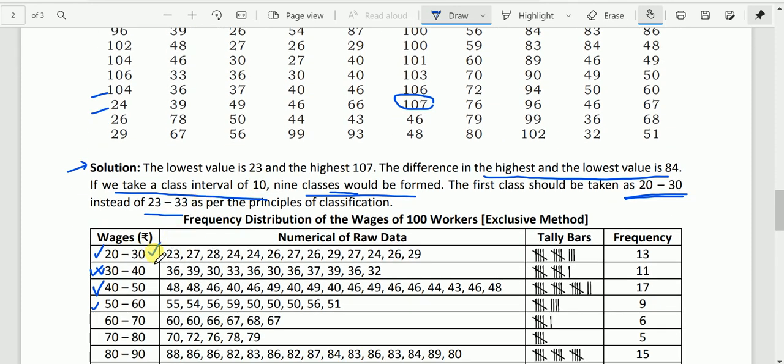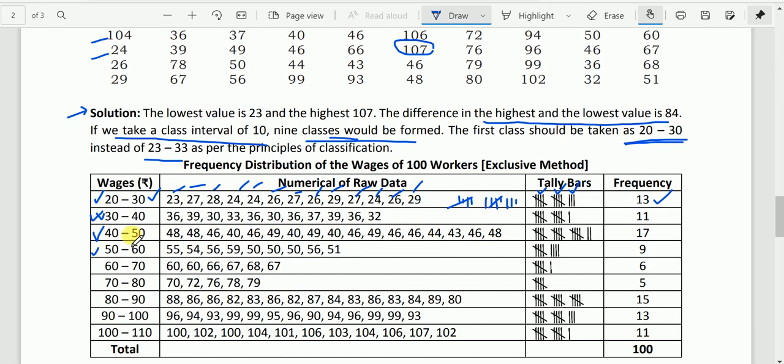So between 20 to 30 we have 23, 27, 28, 24, 24 two times, 26, 27, 26, 29, 27, 24, 26, 29. So we have got 13. That is, this is 5, then 5, then 3. That means 13.